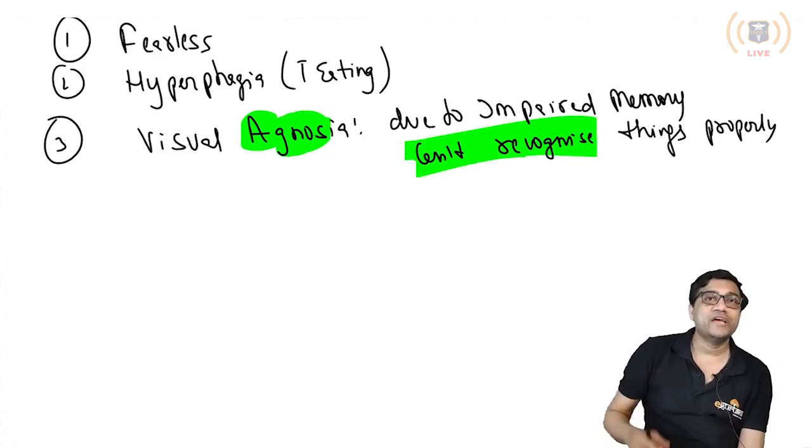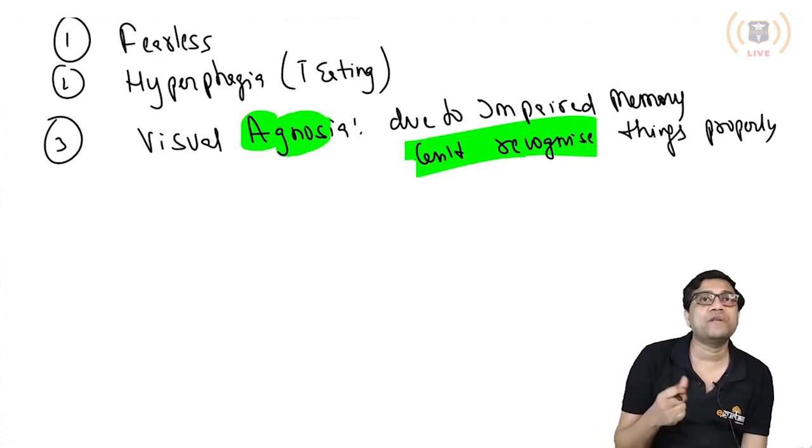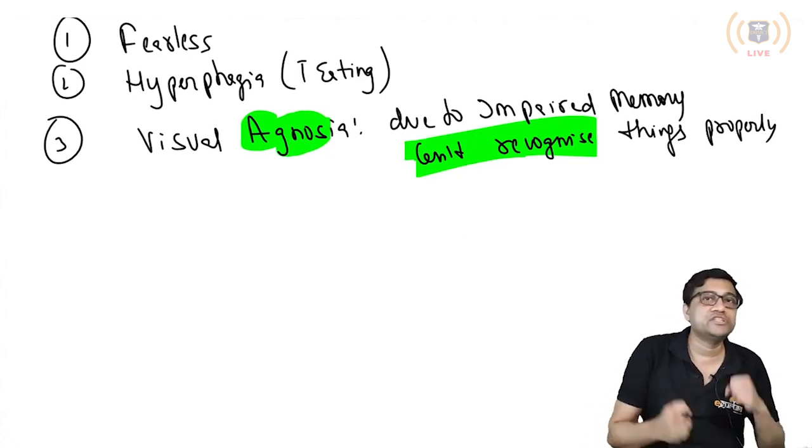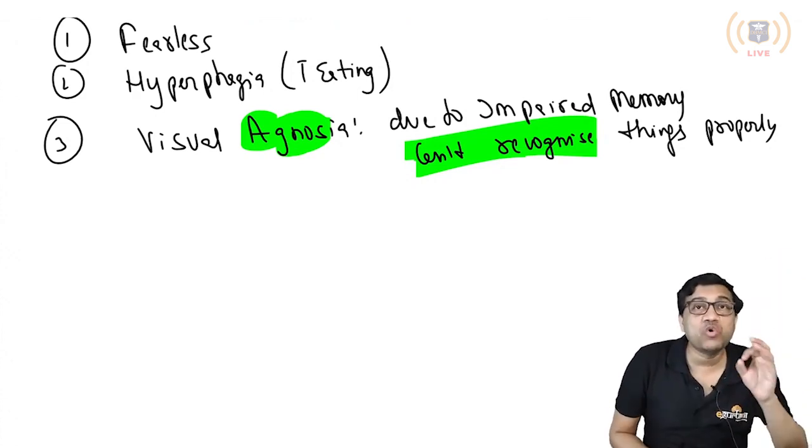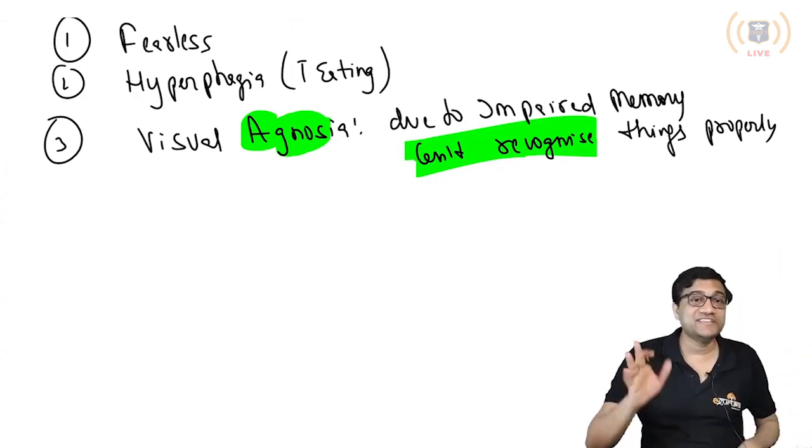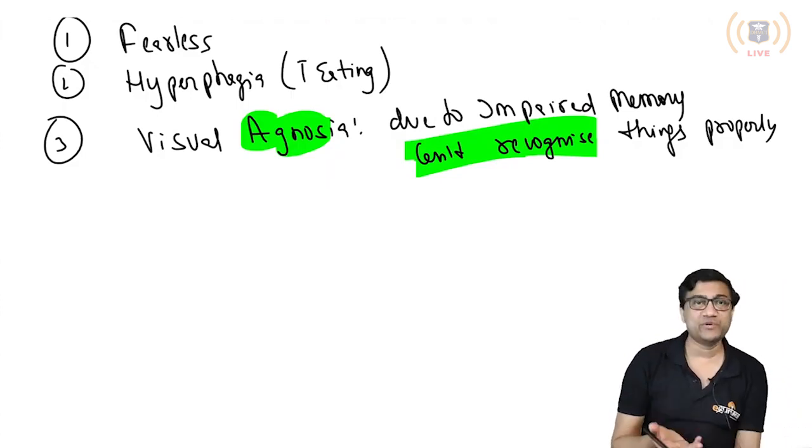For example, if you put a snake in front of a normal monkey, the normal monkey will run away. But this is a Kluver-Bucy monkey. First, he doesn't recognize the snake. Number two, he is not afraid.